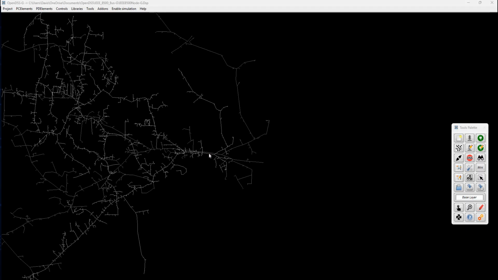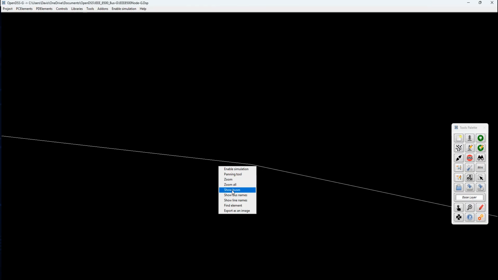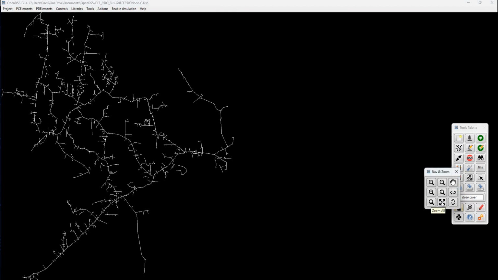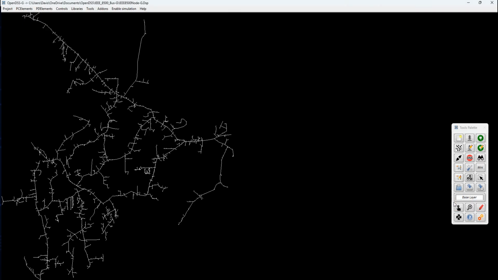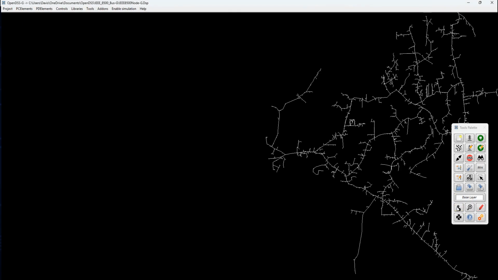Zooming in and out feels effortless, and the interface stays crisp at any scale. You can also adjust the schematic on the fly, flipping it vertically or horizontally with a single click. So the workspace adapts to whatever view makes the most sense of your model.